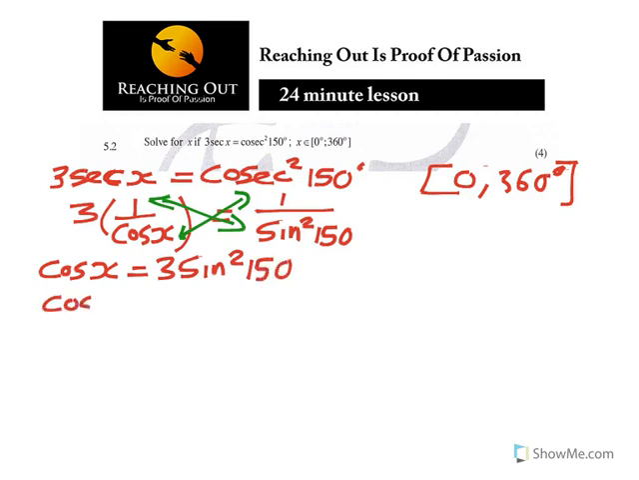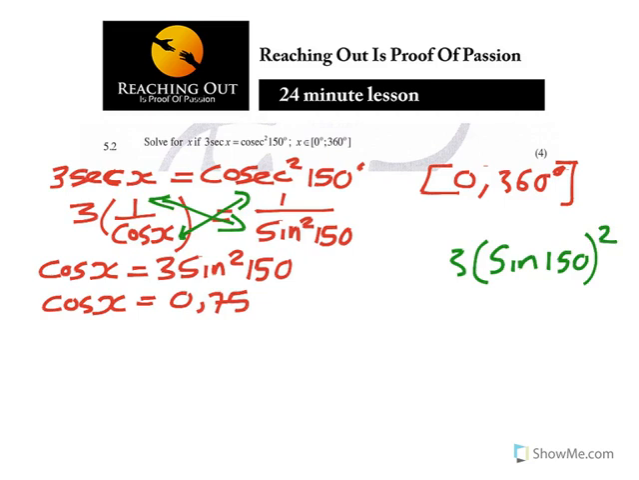Now cos x is equal to 0.75. Use a calculator there, 3 sine squared 150. When you're punching sine squared 150 with your calculator, you punch 3, then put a bracket, then sine 150, close it, and then put the square outside, because you can't put a square inside there with a calculator. So if you're having a problem, the square must be on the outside. So this is what you are going to get.